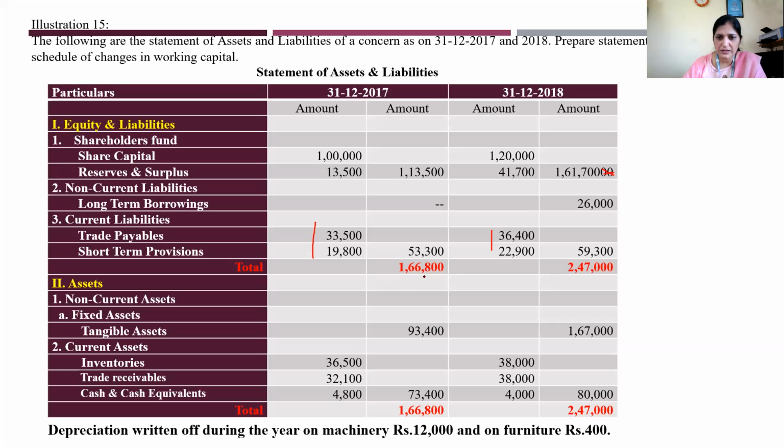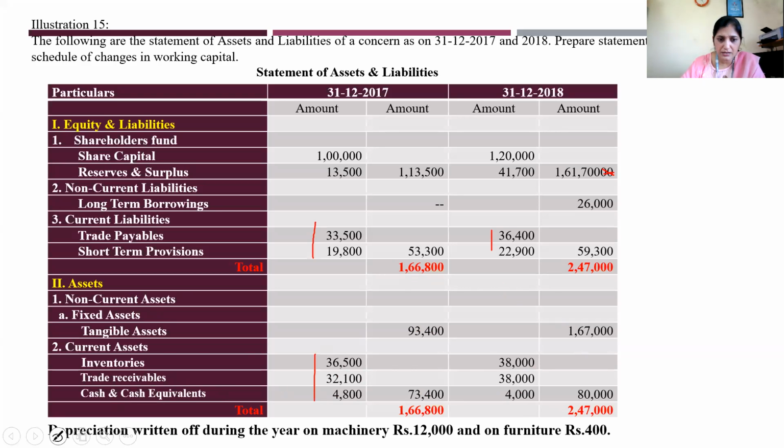So 1,66,800 and 2,47,000. Assets you have, non-current assets, in that fixed assets, tangible assets 93,400, 1,67,000. And in current assets, we have inventories 36,500, 38,000. Trade receivable 32,100 and 38,000. Cash and cash equivalent 4,800, 4,000. The total of this is 73,400 and 80,000.